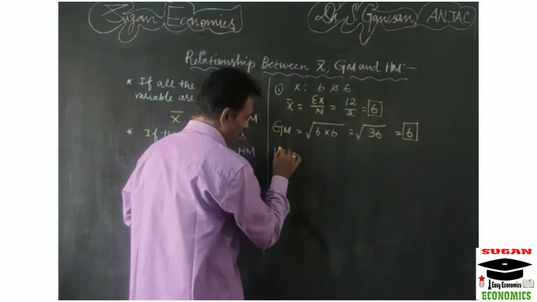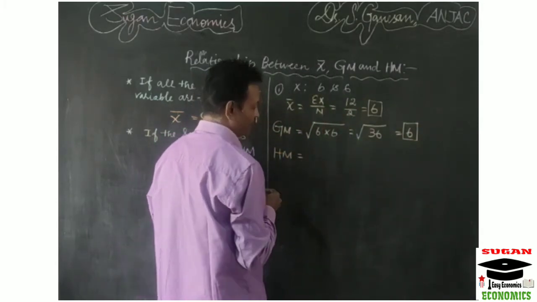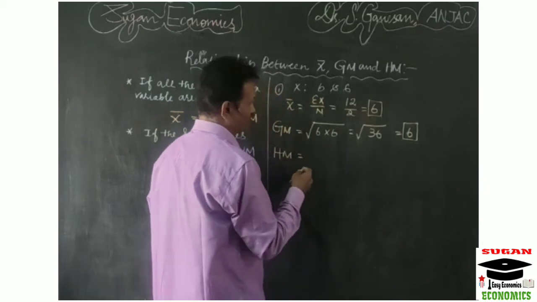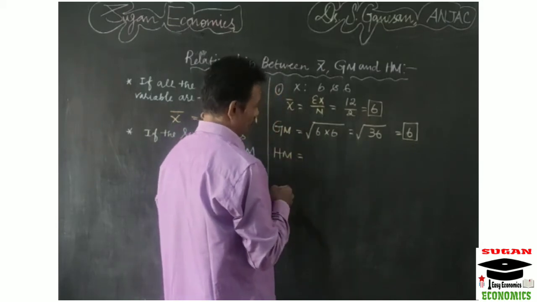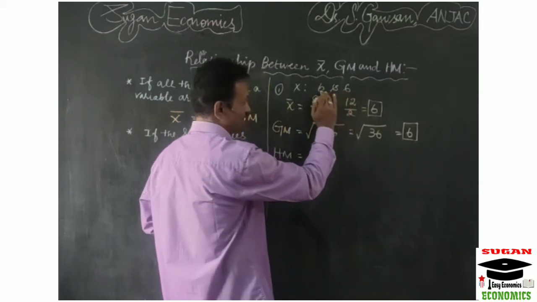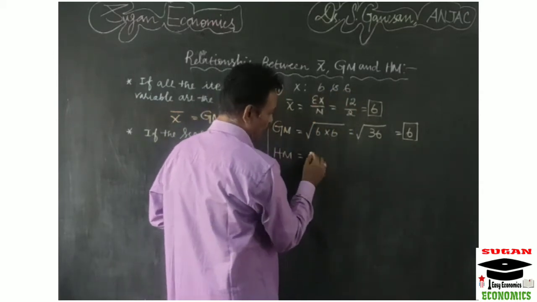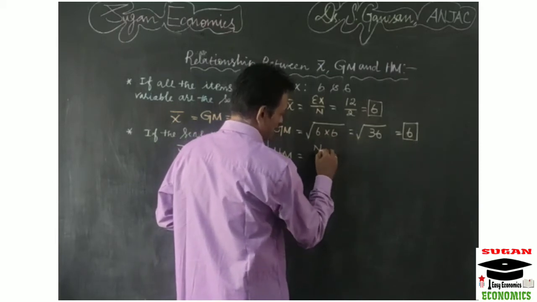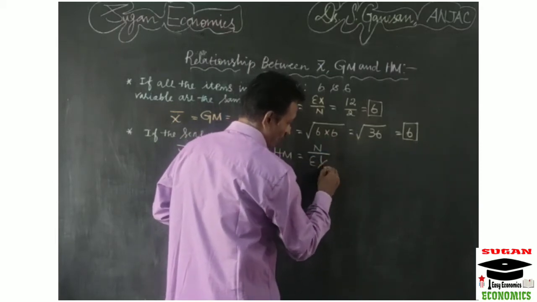Then you have to calculate the harmonic mean. Harmonic mean equals the reciprocal of the arithmetic average of the reciprocals of the various items. Here two items are given, 6 and 6. The formula is n by sigma 1 by x.